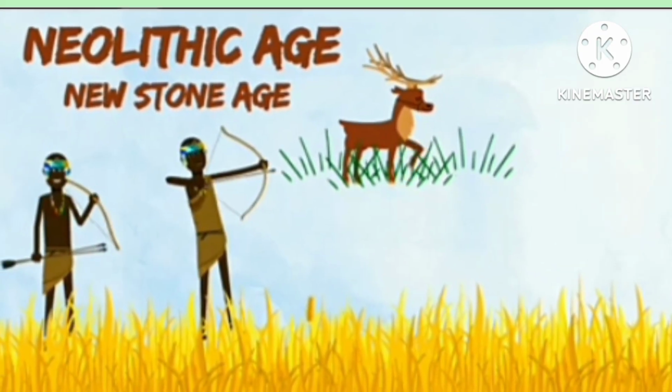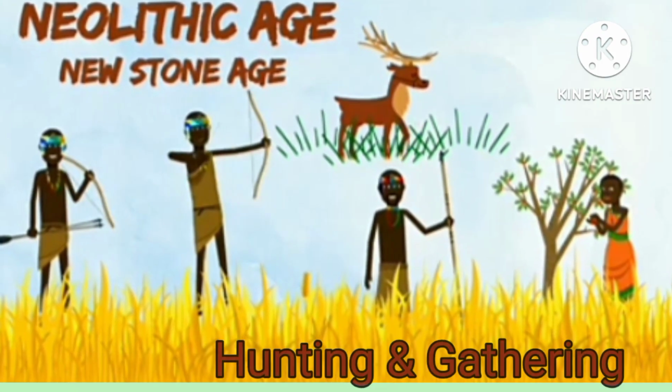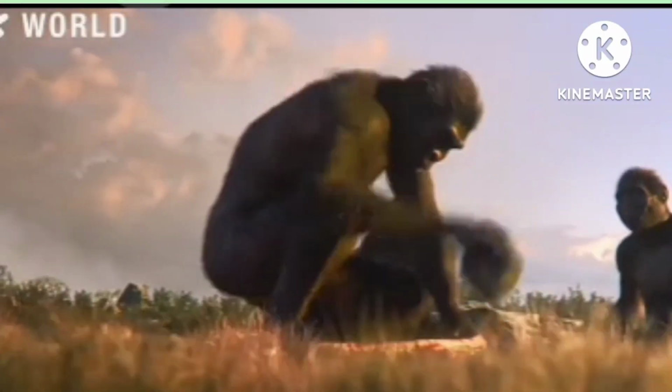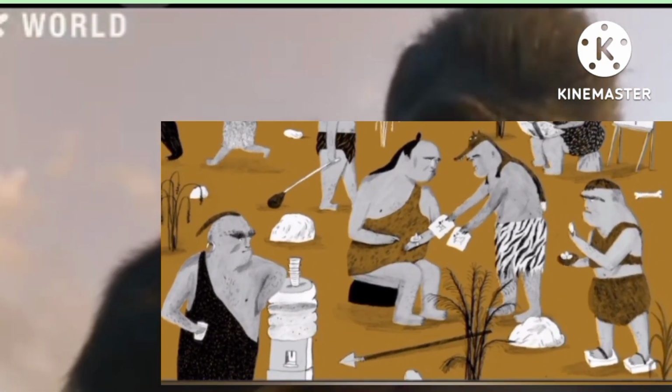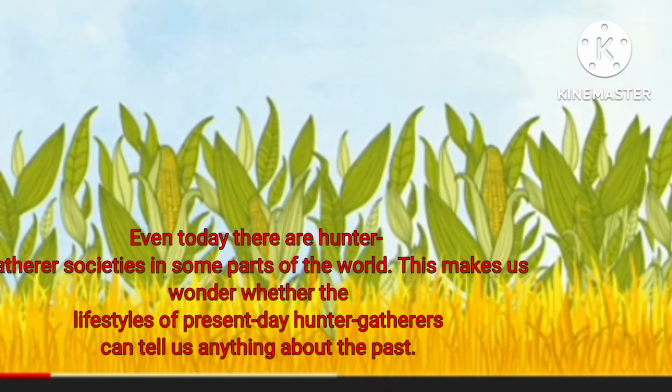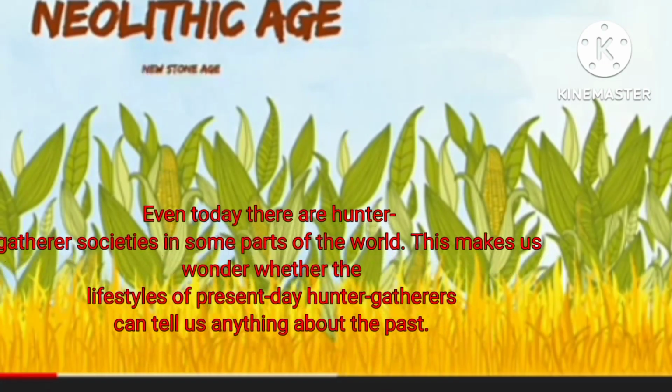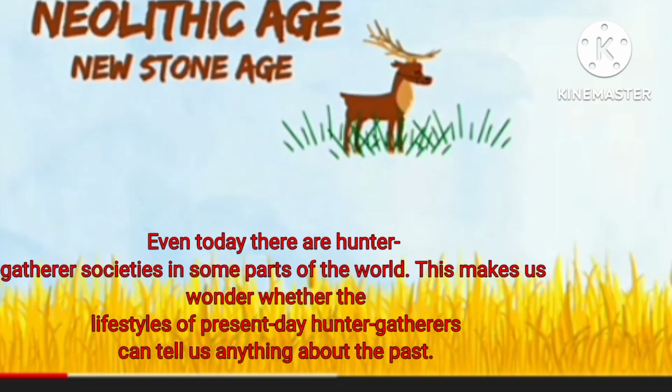Usually they obtained food by hunting and gathering, and they also learned how to make tools out of stone and how to communicate. They learned with time. Even today there are hunter-gatherer societies in some parts of the world. Might they help us to know more about the past?